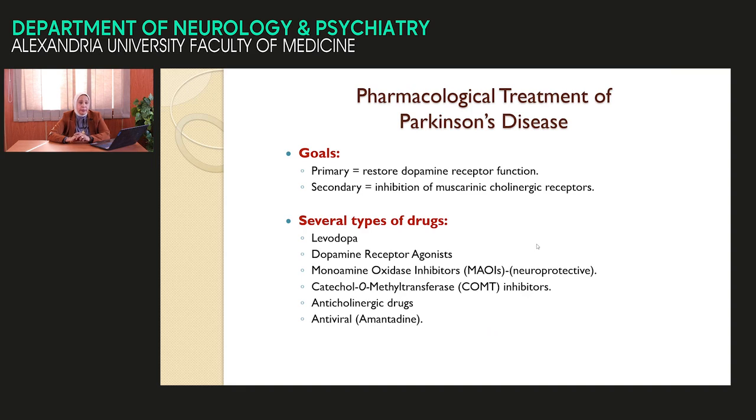This is the goal of treatment: try to restore the balance between dopamine and acetylcholine, by levodopa instead of dopamine. We'll discuss why levodopa, not dopamine. The drugs are levodopa, dopamine receptor agonist, monoamine oxidase inhibitor, catechol-O-methyltransferase inhibitors, anticholinergic, and antiviral.